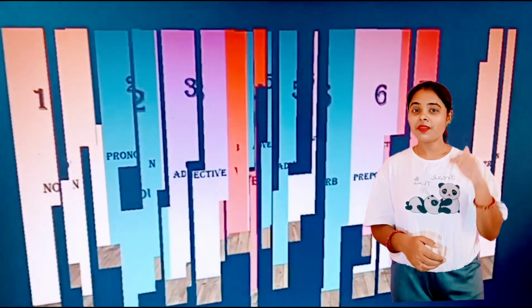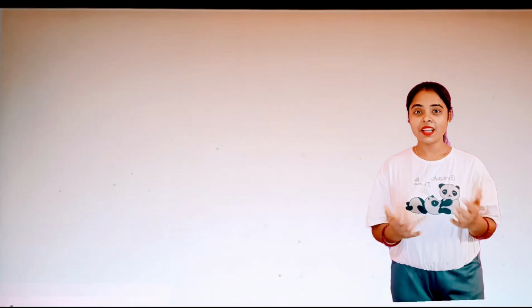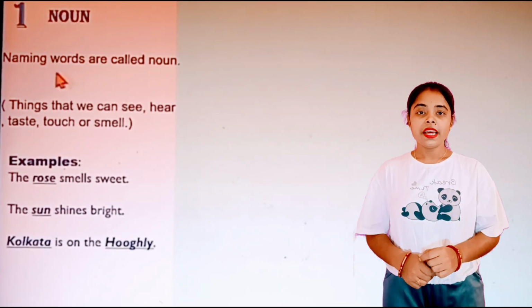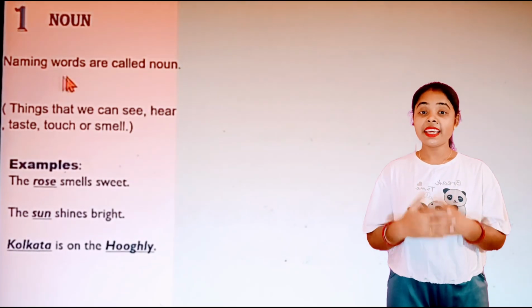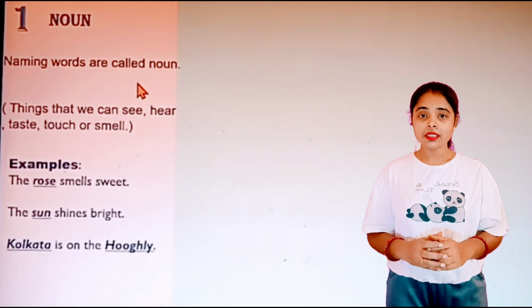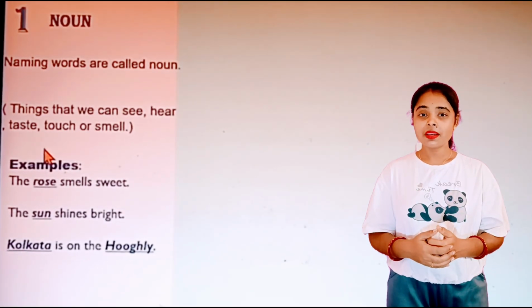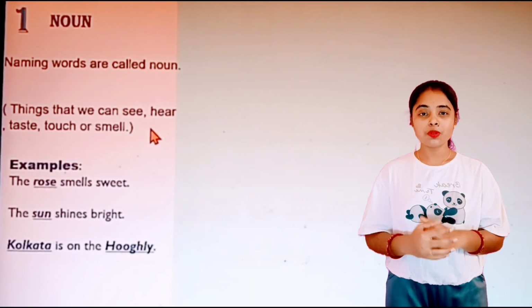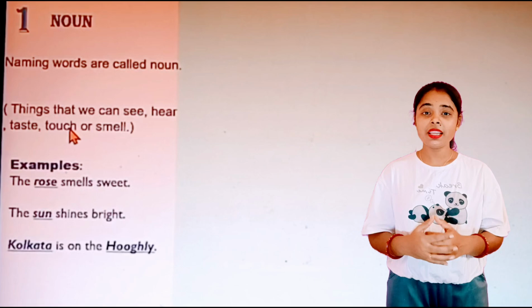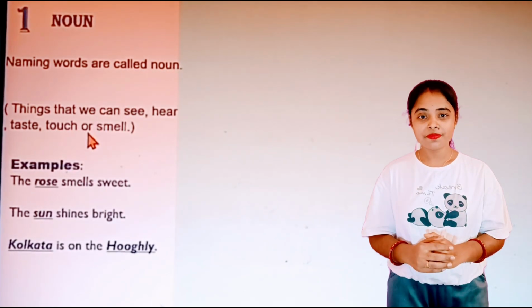Now let's begin with the first part of speech, that is noun. So what is a noun? Nouns are naming words. The things that exist in our surroundings or in your home, these all are nouns, because each object, any place's name, or any person's name is a noun. The things that we can see, hear, touch, smell, all belong to nouns.